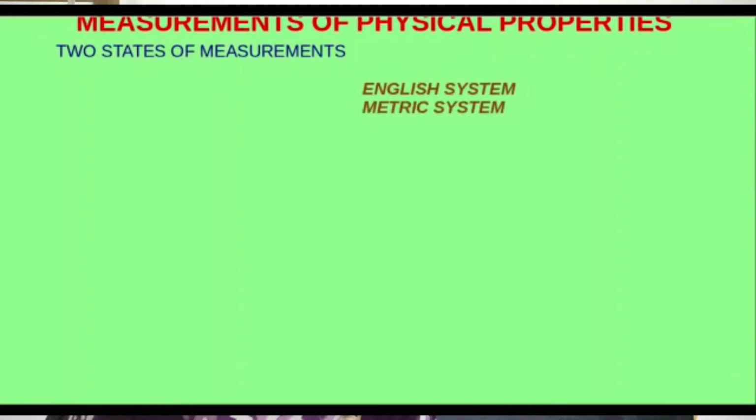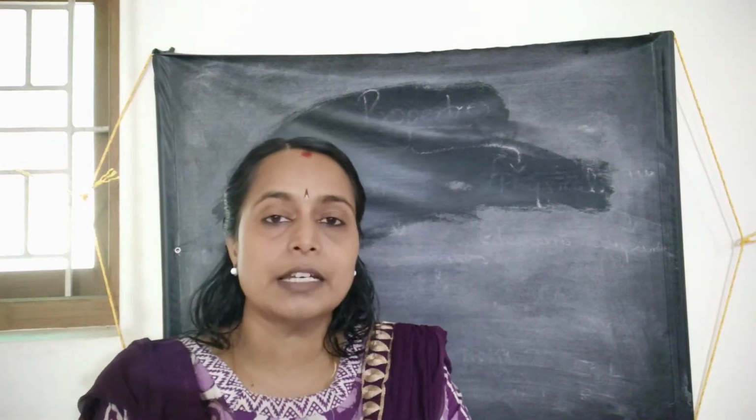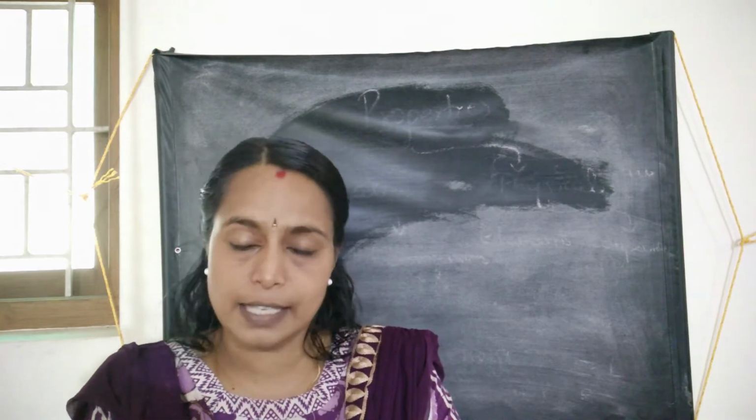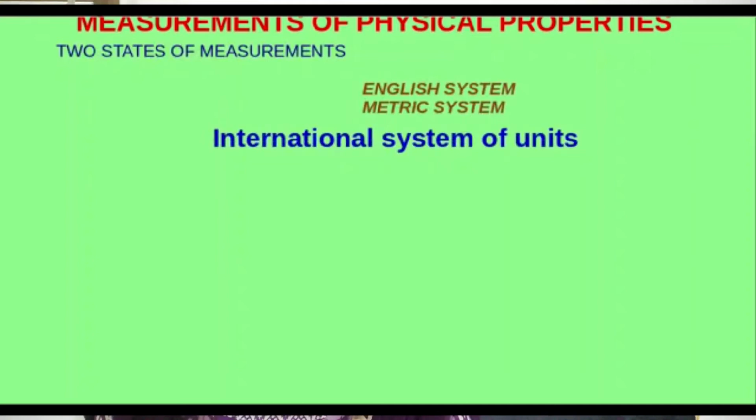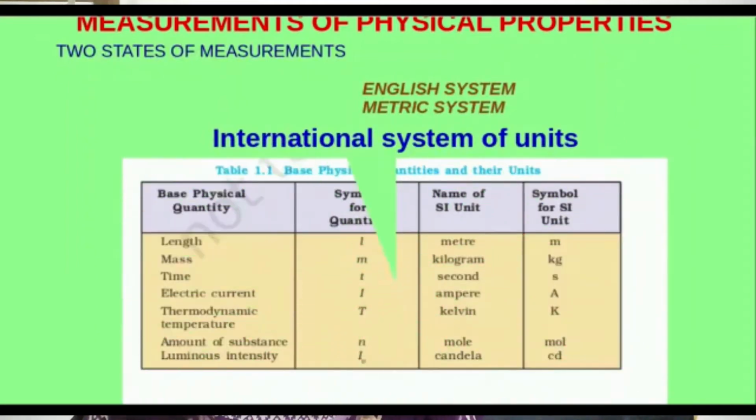For the measurement of physical properties, earlier there were two systems, the English system and the metric system. The metric system is more convenient as it depends upon the decimal system. And nowadays, for international uniformity, we use the SI system of units. There are 7 basic SI units. Basic SI units are length, symbol small letter l. The unit is meter. The symbol of the unit is small letter m.